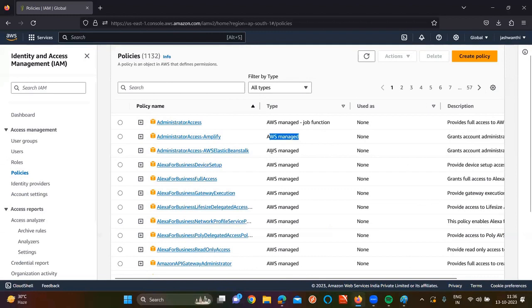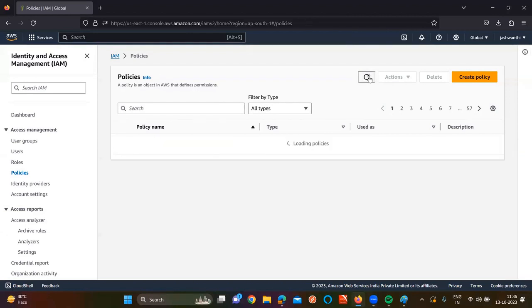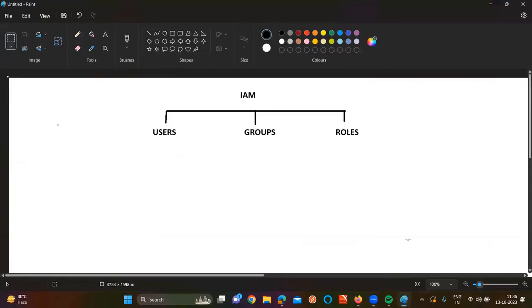Are you seeing this one? AWS managed, AWS managed, AWS managed. That means these permissions and policies are given by AWS only. But what is my requirement? I'll tell you how we have used these policies in real time. The thing I'm going to tell you, you are going to see in every phase of your company. I'll tell the exact point of how we have used it.